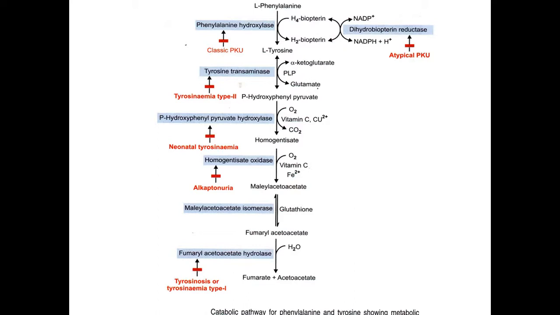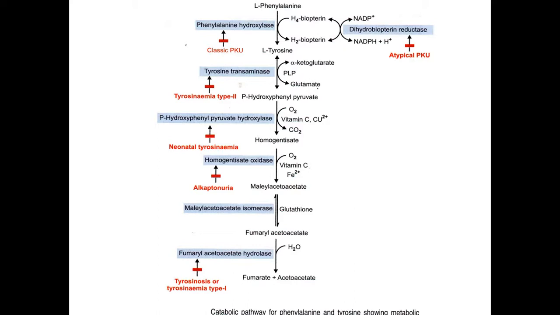Now you know that tetrahydrobiopterin is required for the conversion of phenylalanine to tyrosine. This tetrahydrobiopterin is regenerated by the enzyme dihydrobiopterin reductase. If this enzyme is deficient, there is no proper conversion of phenylalanine, so there is again a possibility of accumulation of phenylalanine in the body.